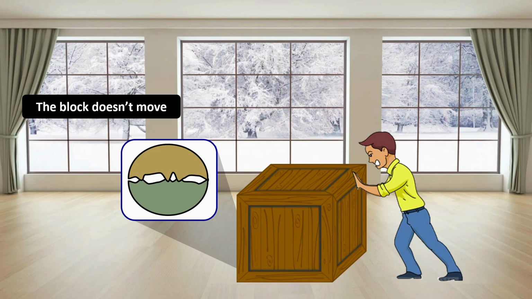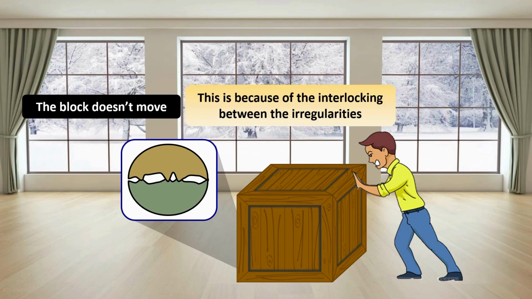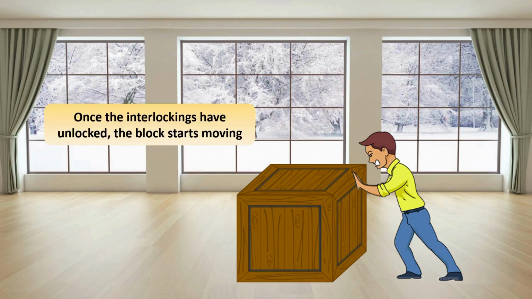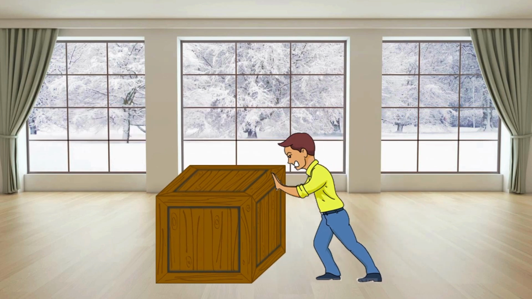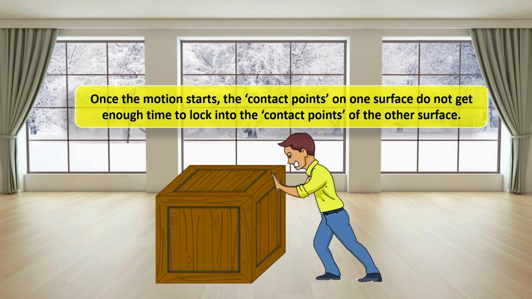The block doesn't move. This is because of the interlocking between the irregularities. Once the interlockings have unlocked, the block starts moving. Once the motion starts, the contact points on one surface do not get enough time to lock into the contact points of the other surface.